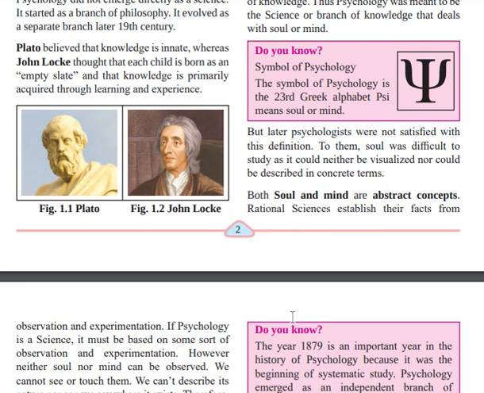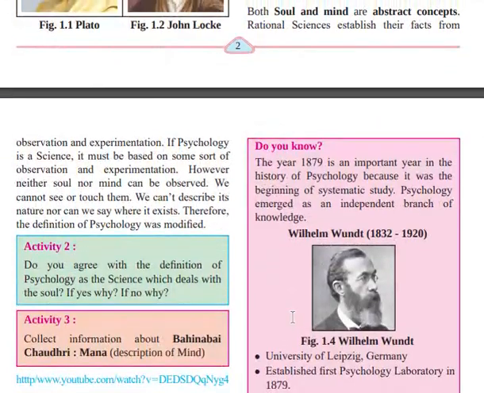Rational science established their facts from observation and experimentation. In the science subjects, whatever facts and studies are happening, they happen on the basis of experiment, operation, or observation. So if psychology is a science, it must involve observation and experimentation. However, neither soul nor mind can be experimented on or observed. We cannot see or touch them. We can't describe their nature, nor can we say where they exist.